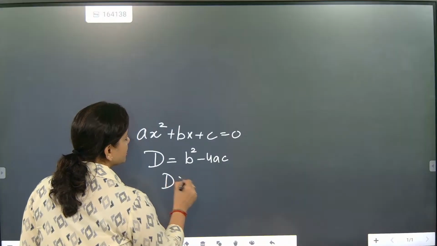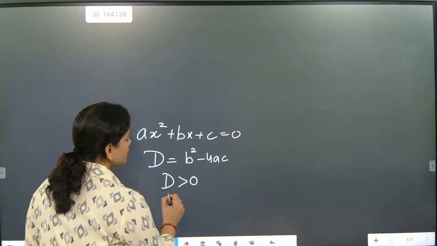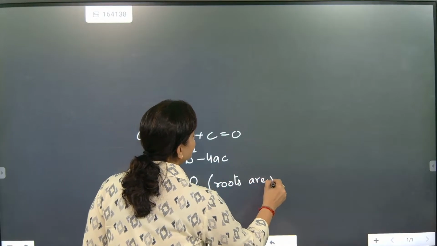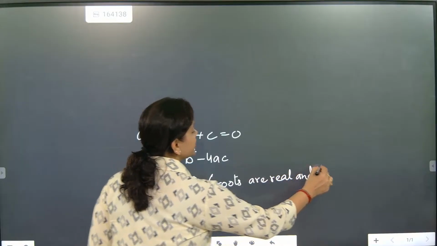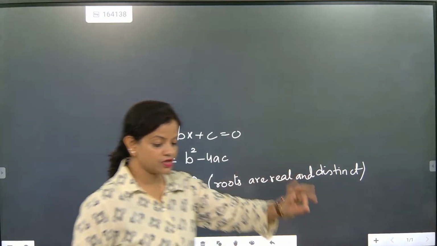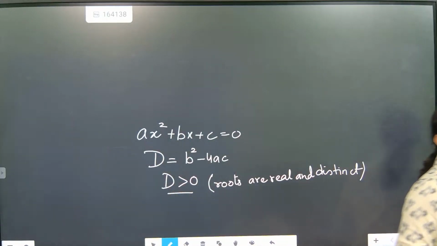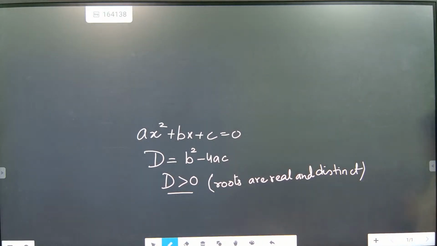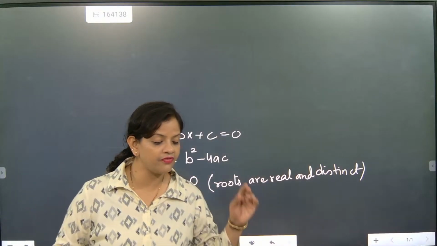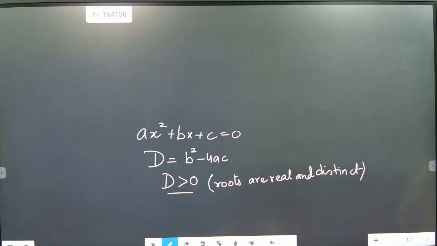Now, beta, one time when D is strictly greater than 0, the roots are real and distinct. Distinct means what, beta? Distinct means 2 different values. Here x will have 2 different values, not 1 value. X will have how many different values? Two different values. You remember this part. Very good. Everyone, please keep answering. Roots are real and distinct. One last time we are revising.